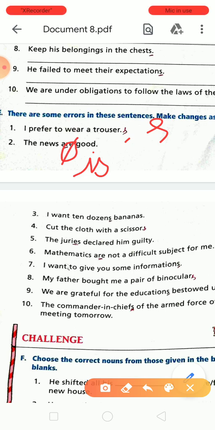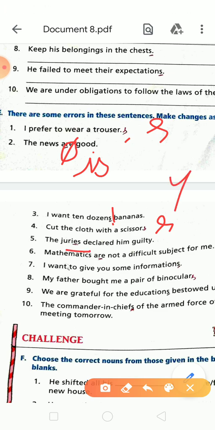In third, I want 10 dozens. Here it will not be dozens, it will be only dozen. So remove the S letter and write it again. Fourth is cut the cloth with scissor. Here you add S. At the end of scissor you will add the letter S, and it will be scissors. That is the correct word. And fifth is the juries. In the juries you will remove IES and add only Y. It will be jury. Okay.